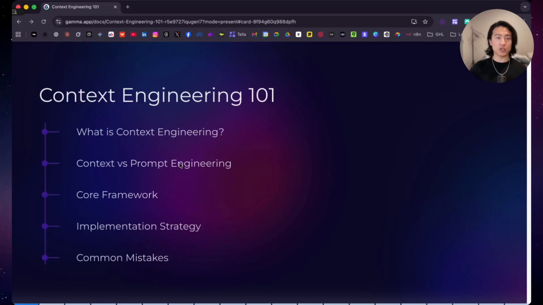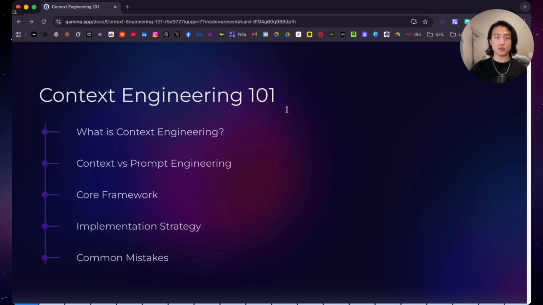After building over 100 AI automations, I discovered what determines whether your AI actually works or just burns money. Most people think it's just fancy prompt engineering or a clear goal, but it's more than that. Today, I'll break down exactly what context engineering is, why it matters, and how to implement it with zero fluff.